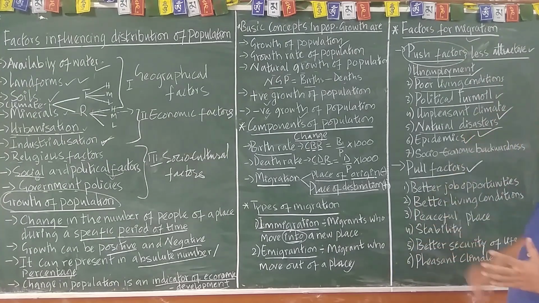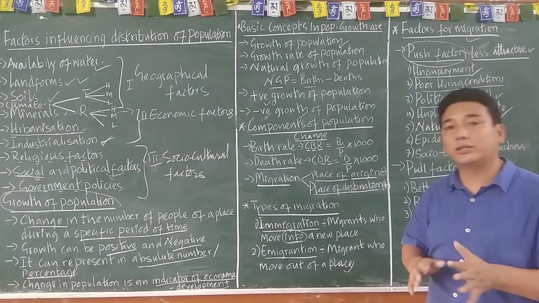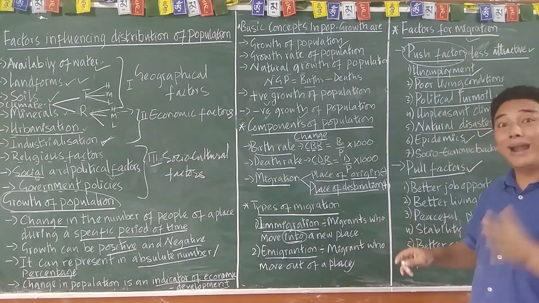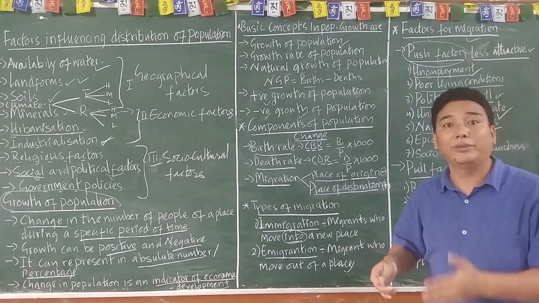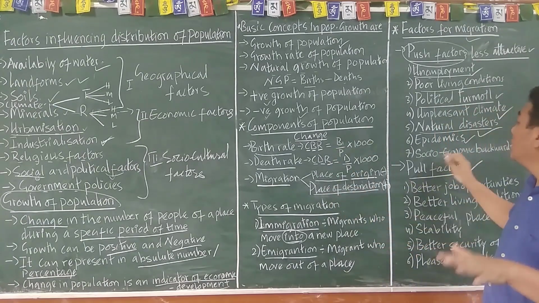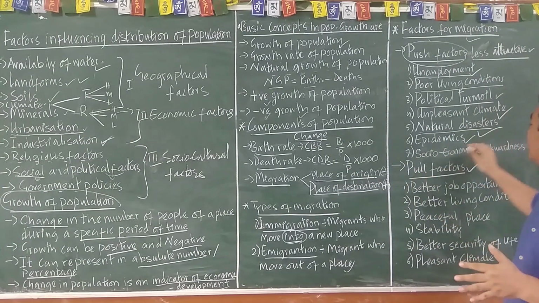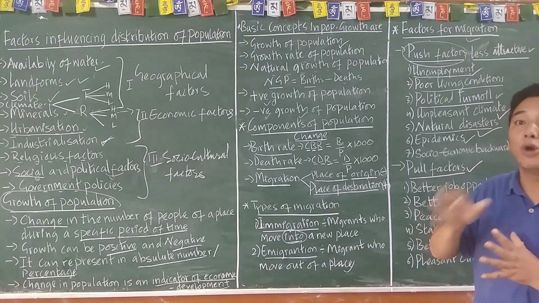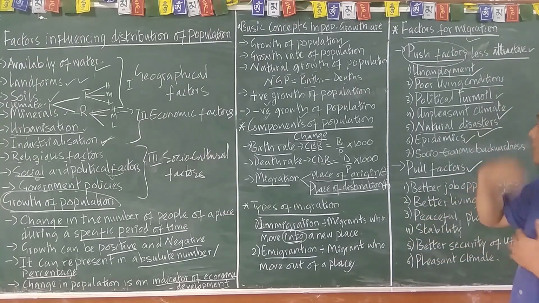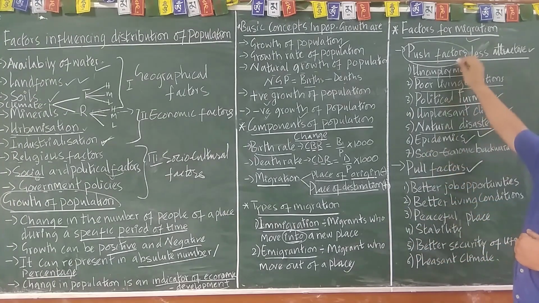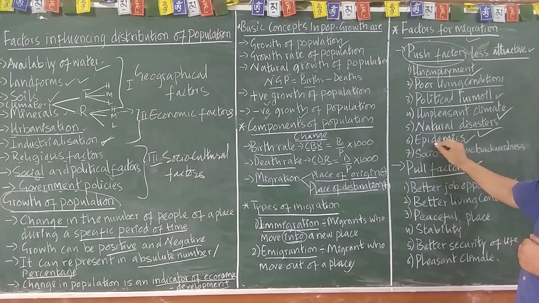Then epidemic or communicable diseases, where the diseases spread rampantly, or a pandemic. Now COVID became a pandemic which has spread throughout the world, all right? That kind of situation will make a person move or migrate into another land. That is one of the factors.